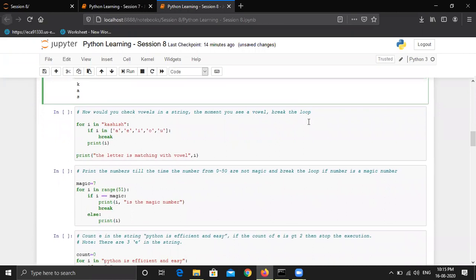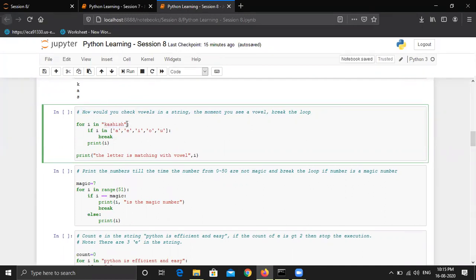Let's take one more example. So now how would you check vowels in a string? The moment you see a vowel, break the loop. So let's understand how it is processing. Again, I'm writing the same loop, for i in my name, and then in the first iteration i will hold the value of k, and then inside this iteration we are checking if i, which means k, is in this list.